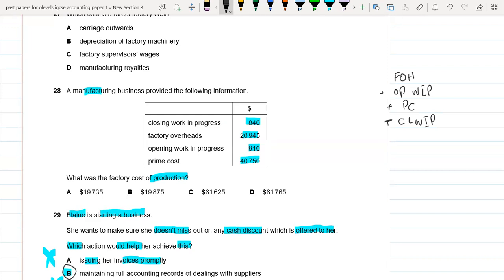So now factory overheads 20,945. Opening work in progress is 910. Prime cost is 40,750. Closing work in progress is 840. So we have the total factory cost of production as 61,765. So D option is the right option.